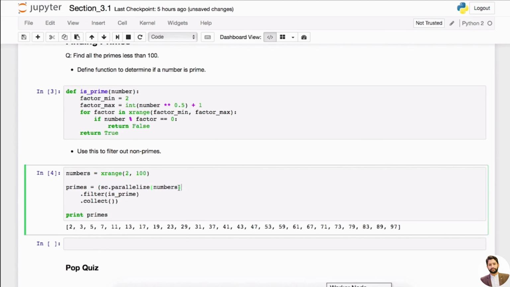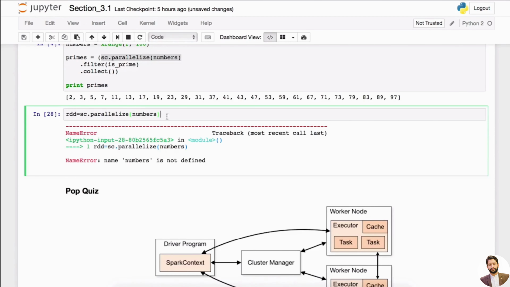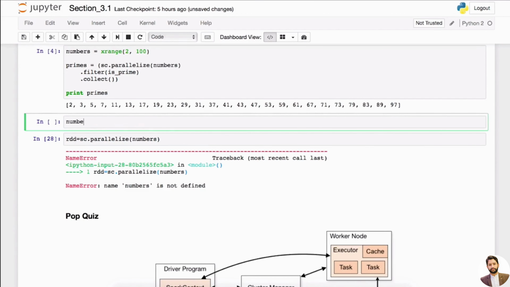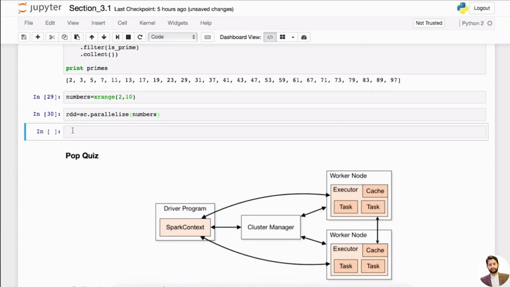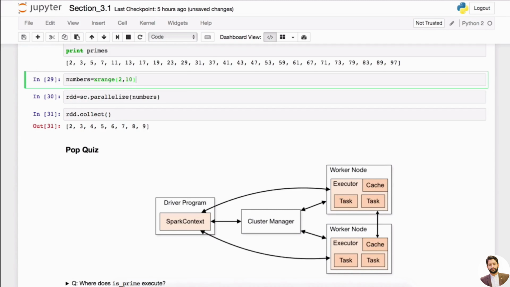So, let's take a look at this, right? We want to start, as usual, with RDD equal to this, right? Let's then look at numbers. Oh, we didn't really define numbers. Let's say numbers is equal to xrange of 2 to 10, right? I will do it smaller. So numbers is like this, right? So let's look at RDD.collect, right? So we can actually get this, right? Because the xrange, I don't think it includes the last one, so it will just go from 2 to 9. So it's exclusive of the last number.